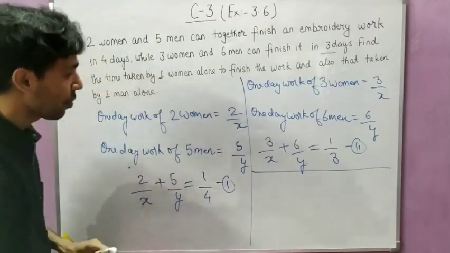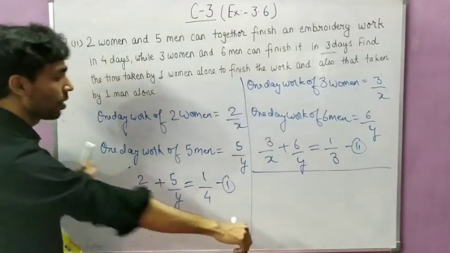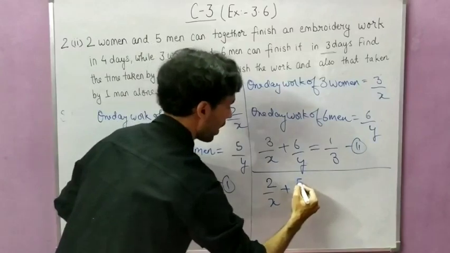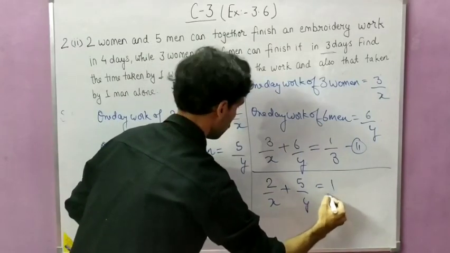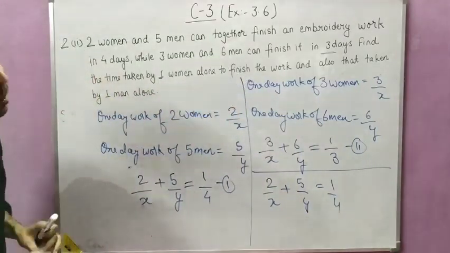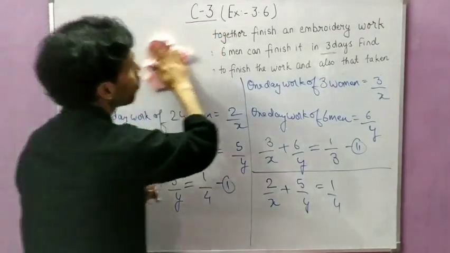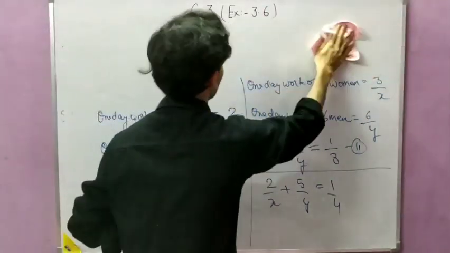Okay, so first I can write 2 upon x plus 5 upon y is equal to 1 by 4. Now student, I am going to erase all. Okay, I am going to erase the question because it is taking too much space.